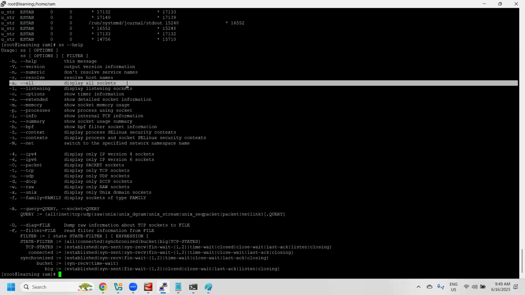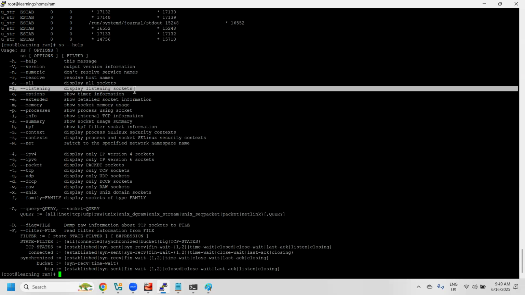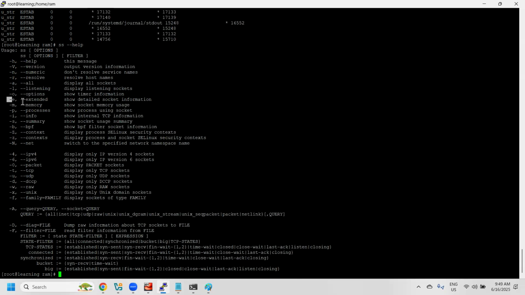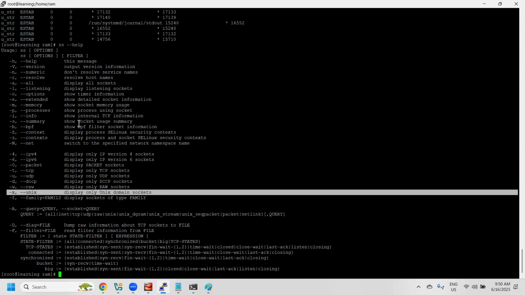A means display all sockets. L means only listening. O means options. U means extended memory process. U means UDP. D means DCCP. You can display only DCCP, UDP, TCP packets only. For family, Unix displays Unix domain sockets.